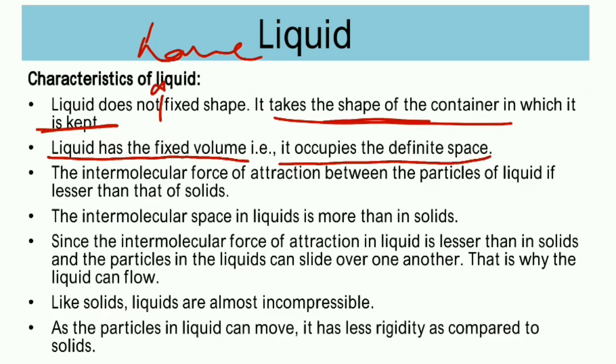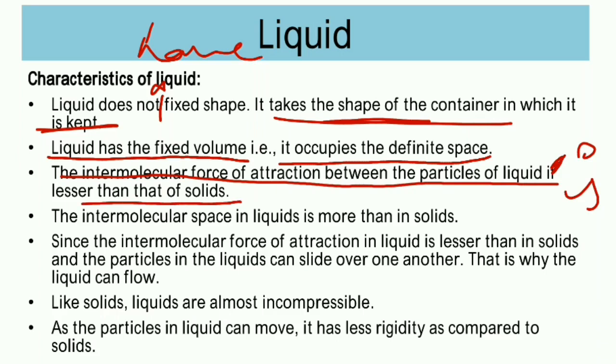It will always occupy the definite space, it is not going to change from vessel to vessel. The intermolecular force of attraction between the particles of liquid is lesser than that of solids, it is weaker than that of solids.